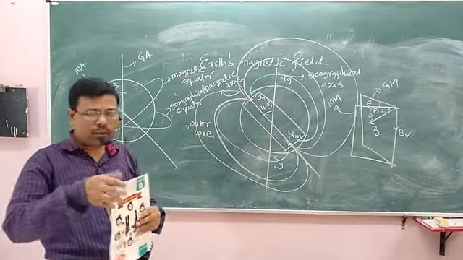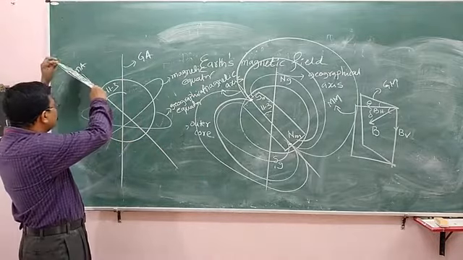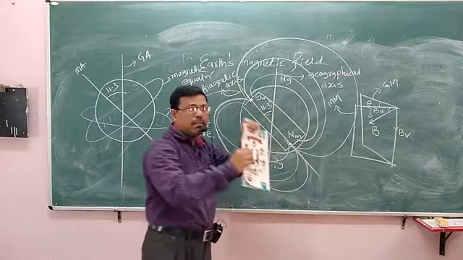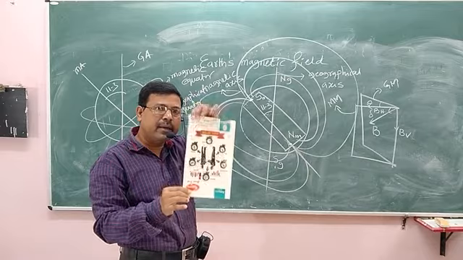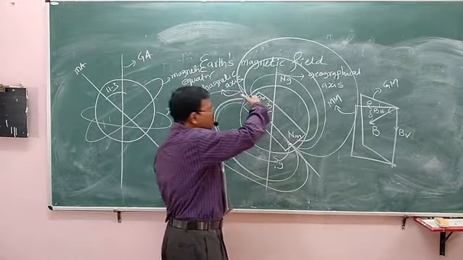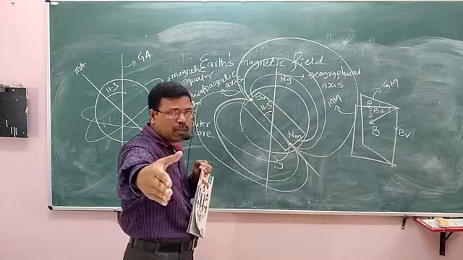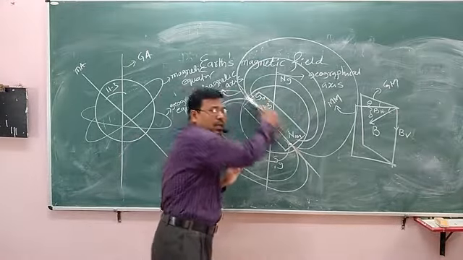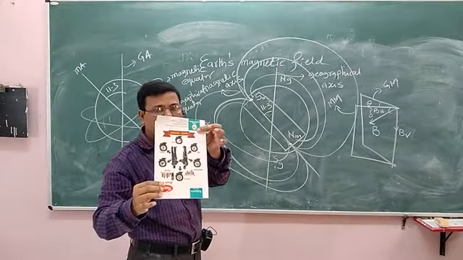A plane passing through the magnetic axis is known as the magnetic meridian. What is the magnetic axis? An imaginary line that passes through the south pole of Earth's magnet and the north pole of Earth's magnet is known as the magnetic axis, and the plane passing through the north and south pole of the Earth's magnet is known as the magnetic meridian.